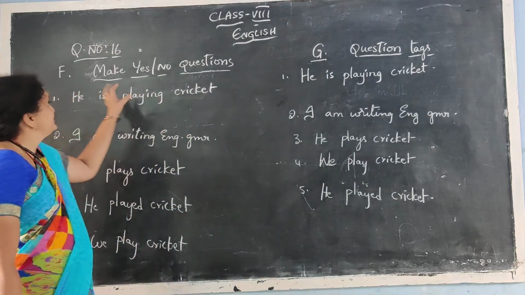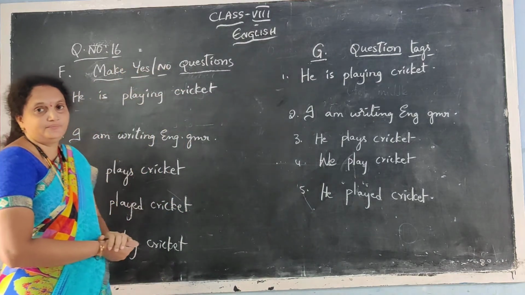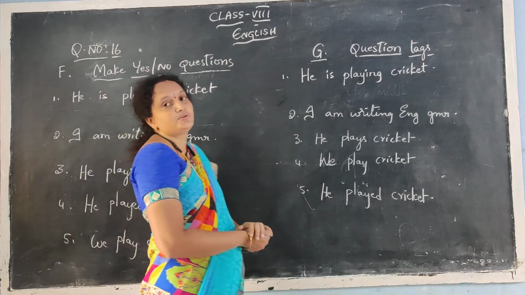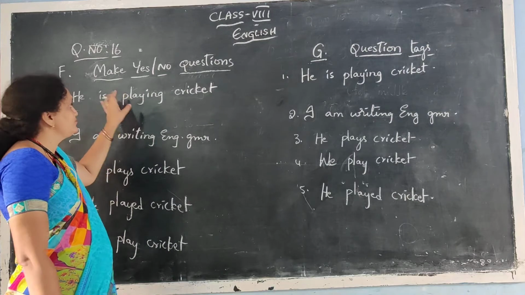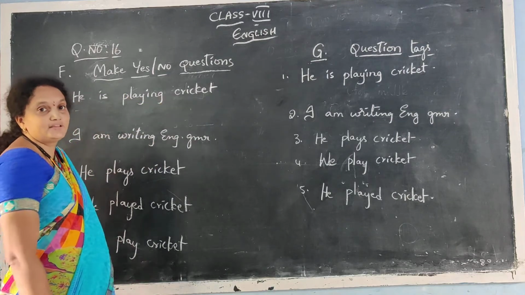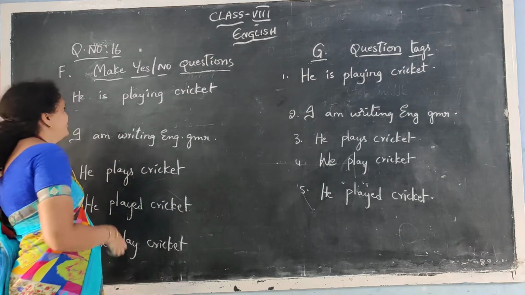Next, Roman numeral, see that question number 16. Make yes or no questions. The sentences were given and we have to make yes or no questions from these sentences. See, it's very easy, if you follow this.